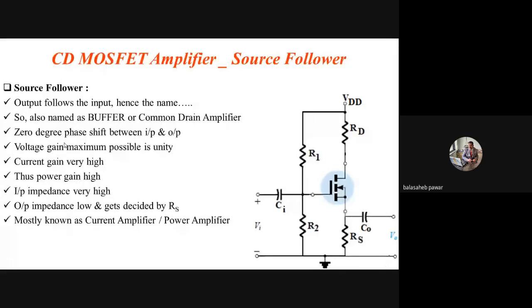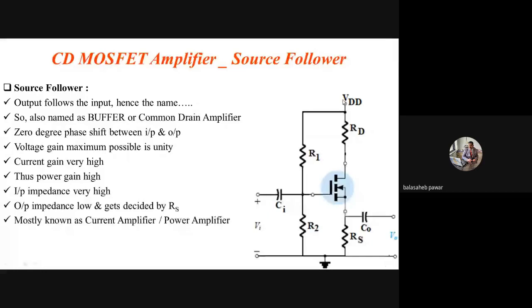In this case, you will observe almost all components remain as they are. That means there is a voltage divider, there is a drain current limiting resistor, there is a source current limiting resistor, that is RS. But the difference is what? The input is applied again, same as the previous CS configuration, to the gate terminal. Only the difference is that the output is taken out from the source. See here, VO is marked at the source terminal with respect to the common line, while nothing is connected to the drain terminal. The drain terminal is only connected to the power line or the DC source.